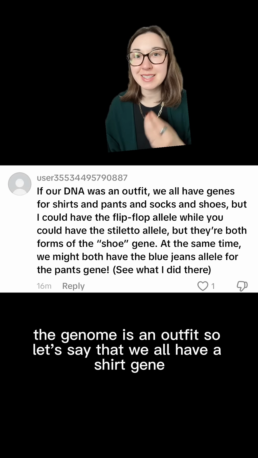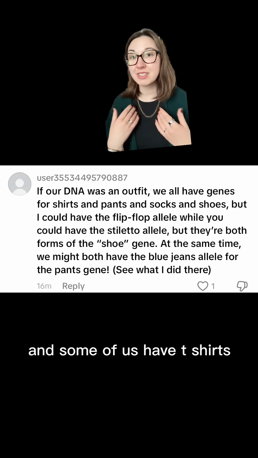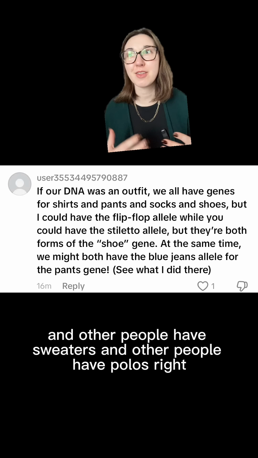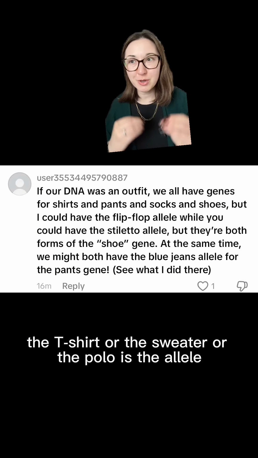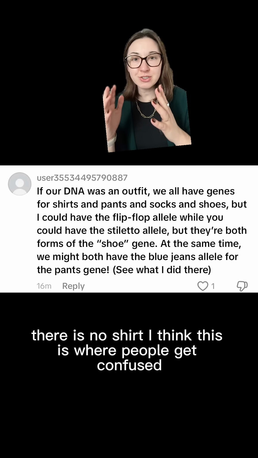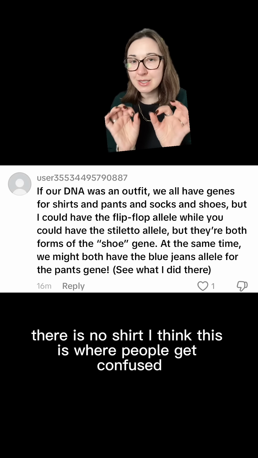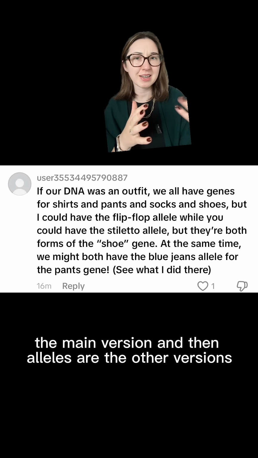This one is also great. Here, the genome is an outfit. So let's say that we all have a shirt gene and some of us have t-shirts and other people have sweaters and other people have polos, right? So like the t-shirt or the sweater or the polo is the allele. And I think this one's really good to demonstrate because there is no shirt. I think this is where people get confused, is that they think that the gene is like the main version and then alleles are the other versions.